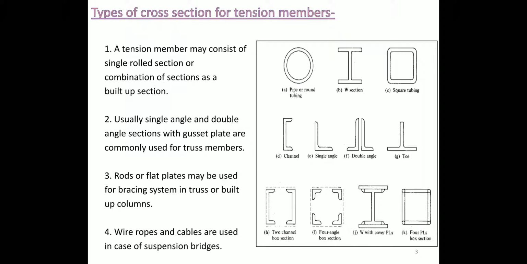In the given figure, the first type, pipe or round tubing, is called a rolled section. It is made using a single material. Next is the I section, which is also a rolled section, hot rolled and manufactured using one material. Next is square tubing.